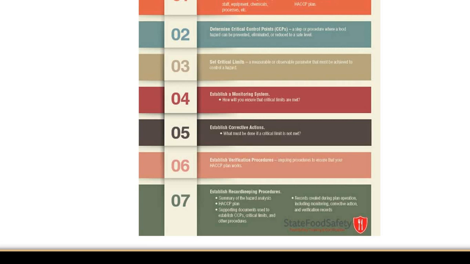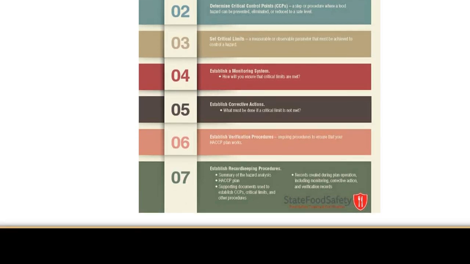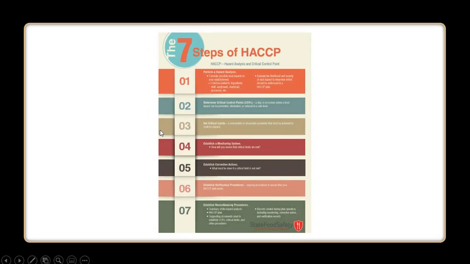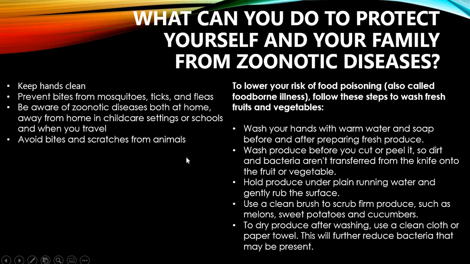So as a whole, these two methods, farm to fork and hazard certification, help consumers to have food without any hesitation. So finally, I would like to conclude my talk by telling the safety measures. How can we protect ourselves and our families from zoonotic diseases?